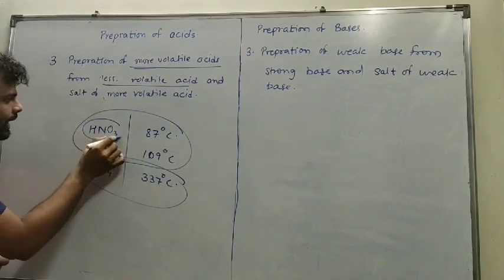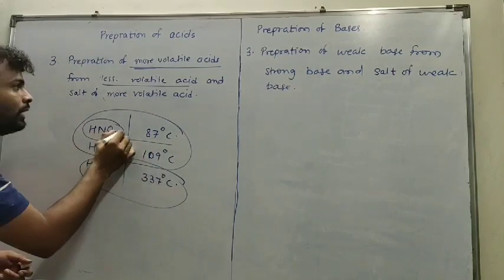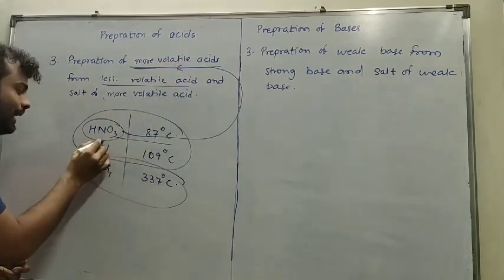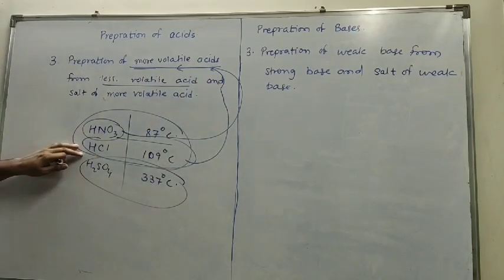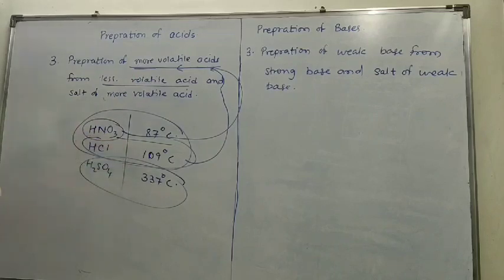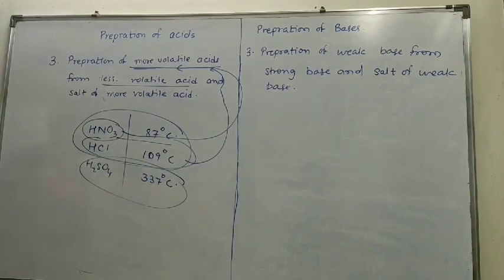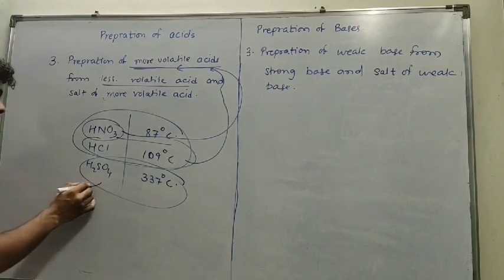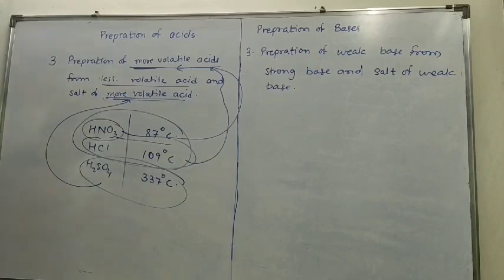So obviously we know that HNO3 will quickly get converted into gaseous state, therefore it is a more volatile acid. HCl is also a more volatile acid as it gets converted very quickly into gaseous state, and H2SO4 has a very high boiling point, therefore it does not get easily converted into gaseous state, and therefore it is a less volatile acid. So now we know what is a less volatile acid and what is a more volatile acid.